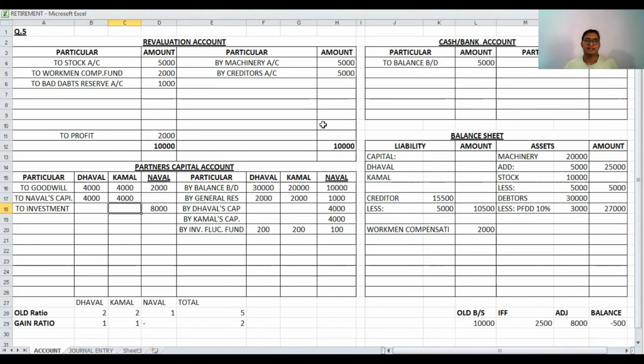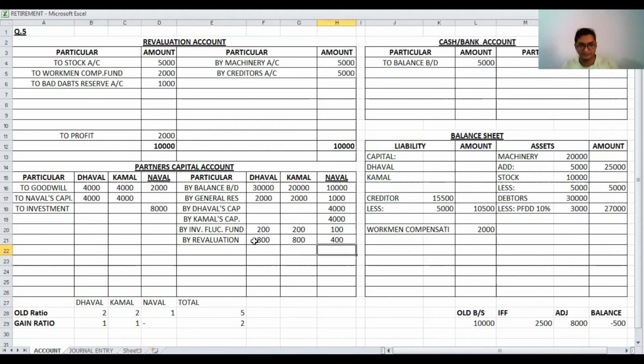This profit is transferred to partners' capital accounts by the revaluation account, and 2,000 is distributed between the partners in old profit sharing ratio, that is 2 is to 2 is to 1, and the answer for this is 800, again 800 and 400.